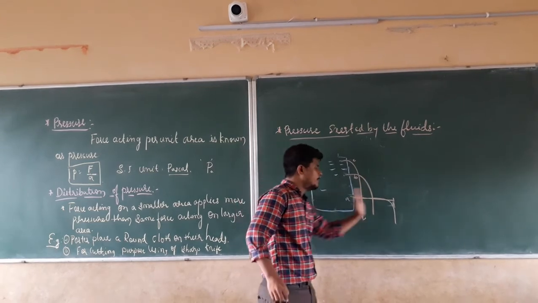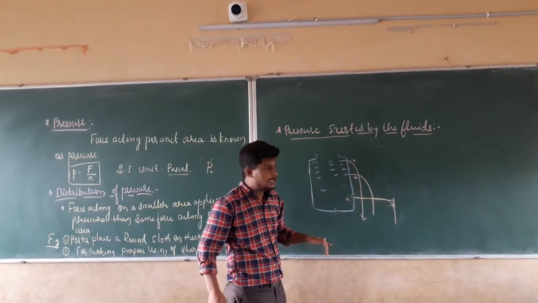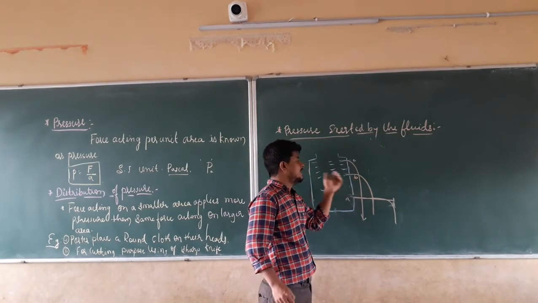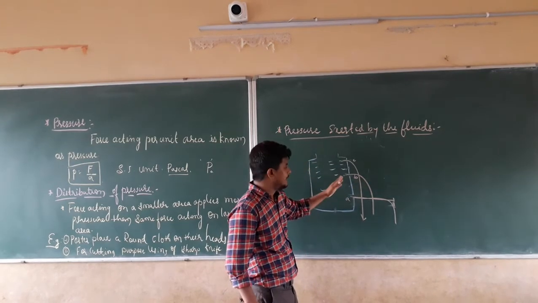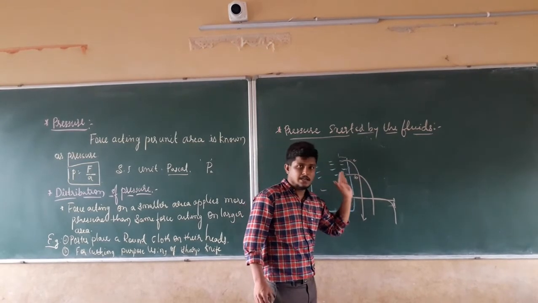If the force is maximum, that is nothing but the pressure at the depth is maximum. In the same manner, if the distance covered here is less, that means the force is less. That means the pressure exerted here is less. In the above case, the pressure will be very less.